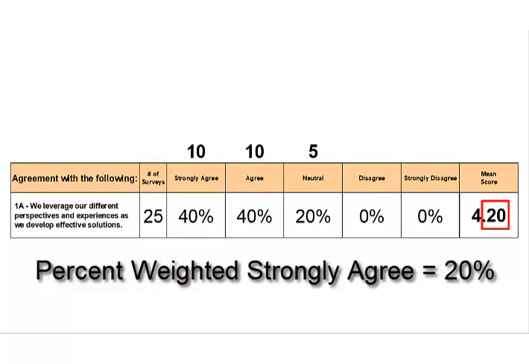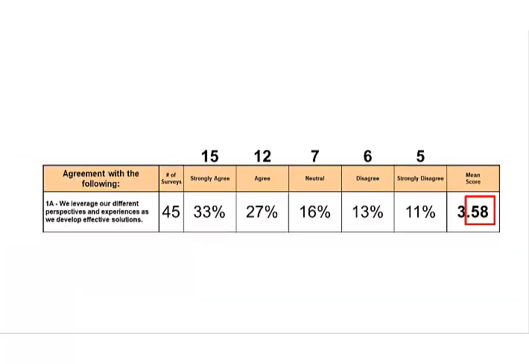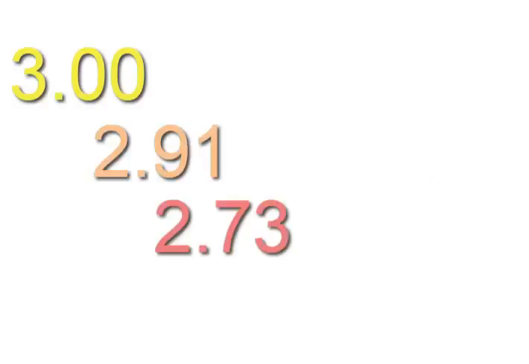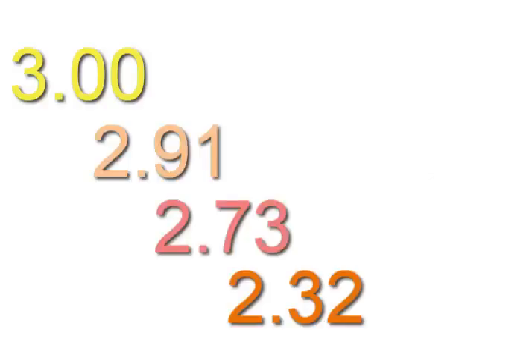When the average is below 4.0, but greater than 3.0, the 2 numbers to the right of the decimal are interpreted as the percent weighted agreement. For values below 3.0, we don't bother converting the result to an aggregate value. If you see a score below 3, you have a problem in need of attention.